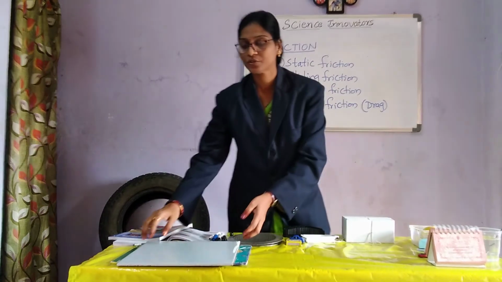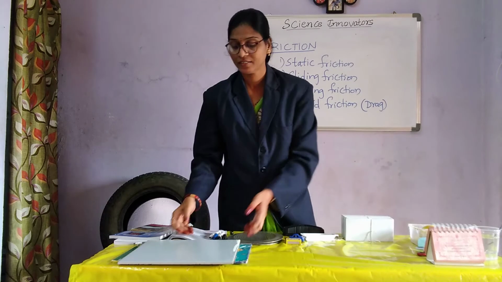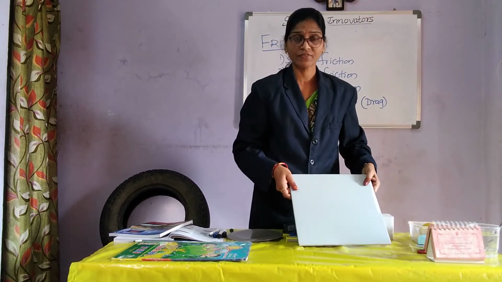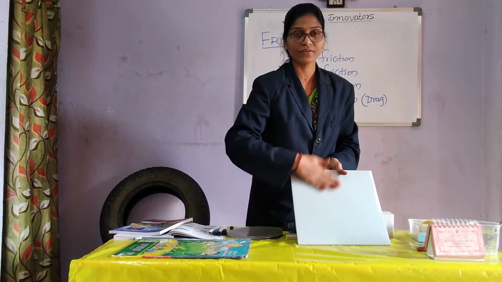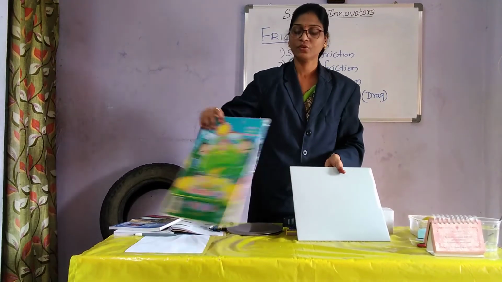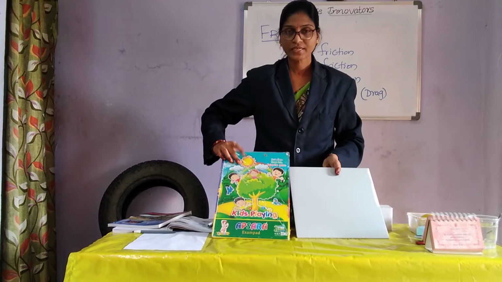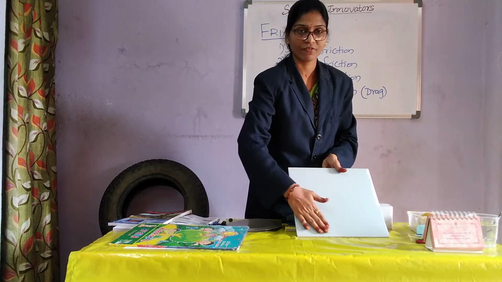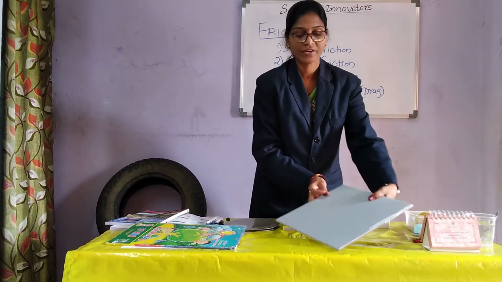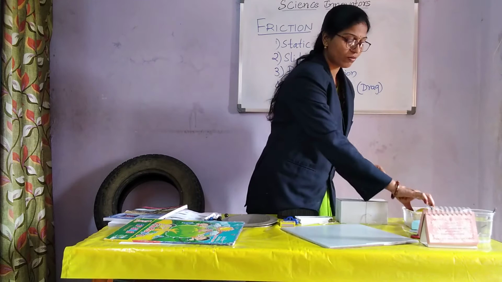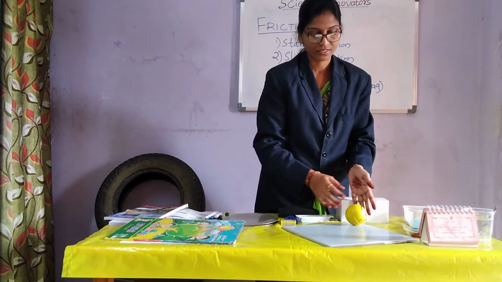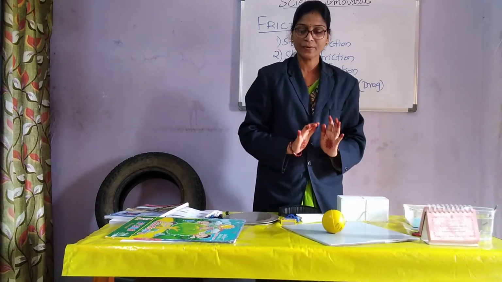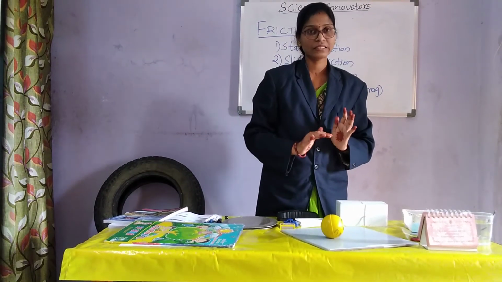And one more thing I will show: how friction is affected. See, a rough surface. Is friction necessary in our daily life? You can see a rough surface over here, and here I will show a smooth surface. Yes, right, children? So why am I showing a rough surface? Because when we move a ball on a rough surface, it moves for a certain distance and stops. It does not move farther.